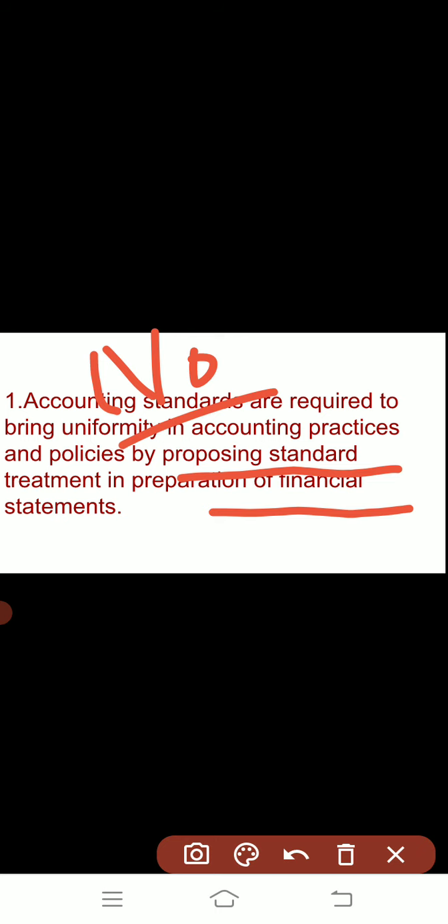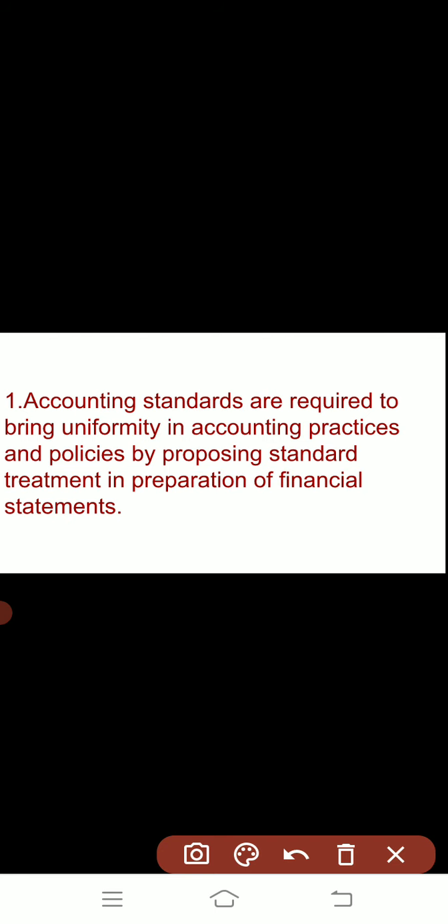Due to that there was no fair decision and comparability was not possible. To make comparison between the financial statements of previous years and other institutions, accounting standards are prepared.